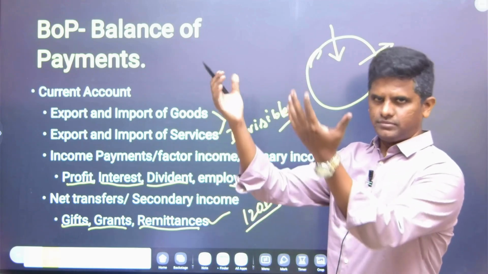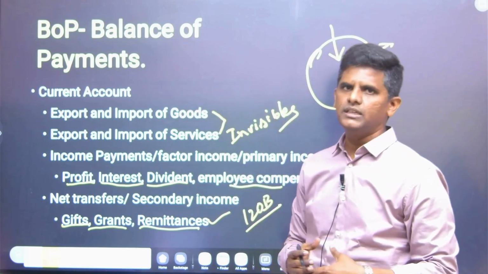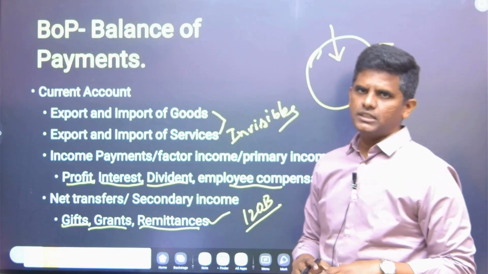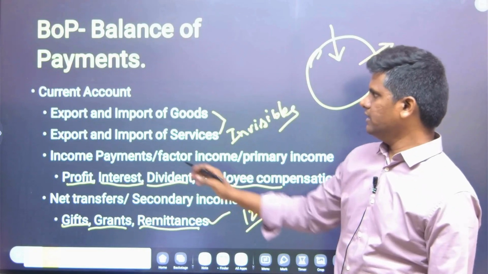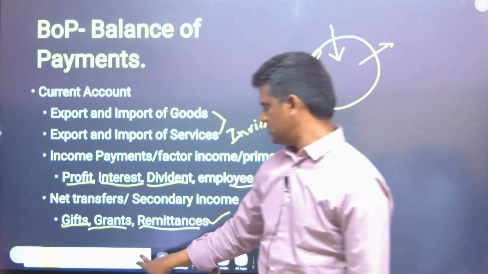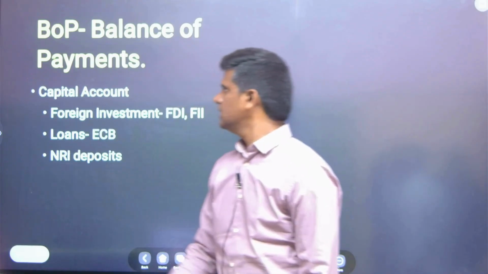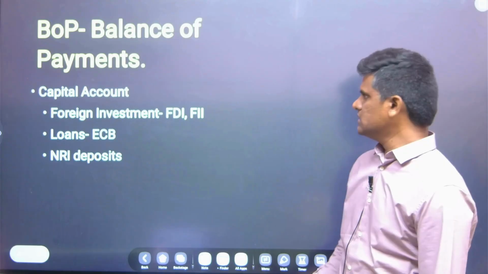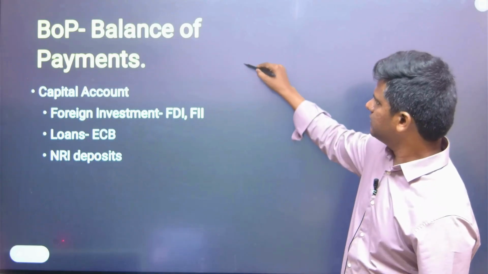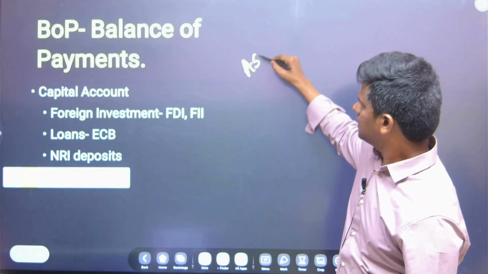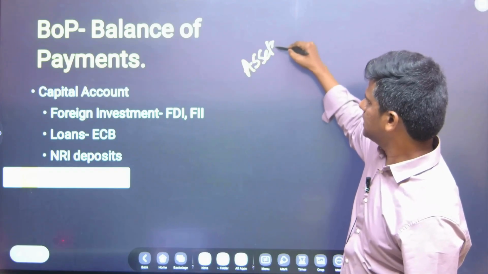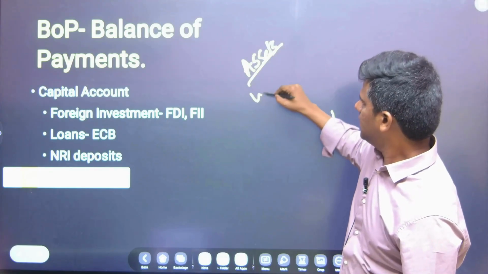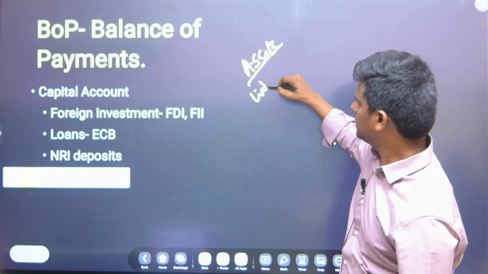So we are getting money from the outside world into the country, that is money in, and this is current account. Let's see what is capital account. Capital account is obviously that which deals with assets and liabilities.